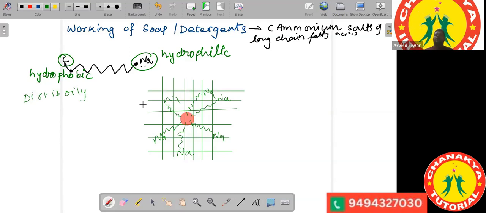Okay. So the hydrophobic end is attached to the dirt molecule, and the hydrophilic end is attached to the water molecule. Okay. Now,